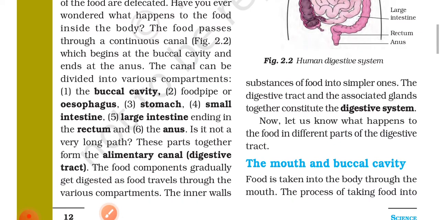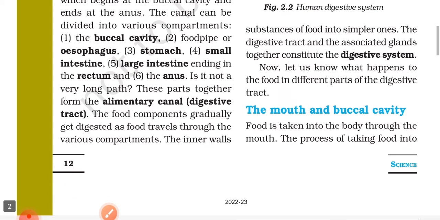The canal can be divided into various compartments. First, the buccal cavity. Second, food pipe or esophagus. Third, stomach. Four, small intestine. Five, large intestine, ending in the rectum. And six, the anus. It is not a very long path. These parts together form the alimentary canal or digestive tract.